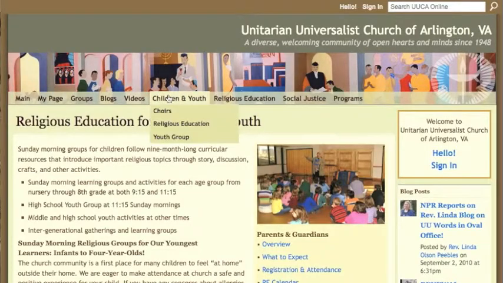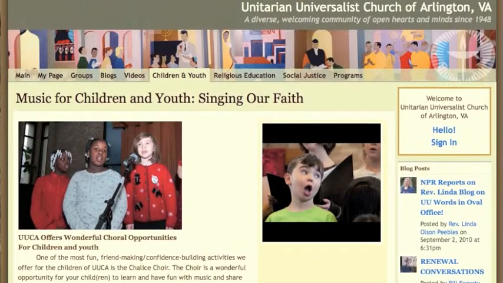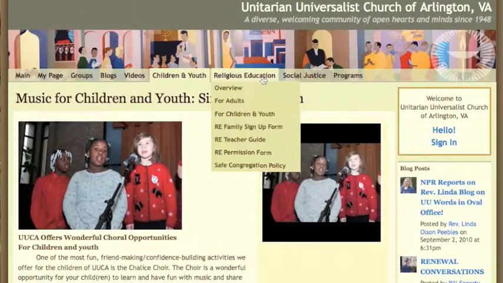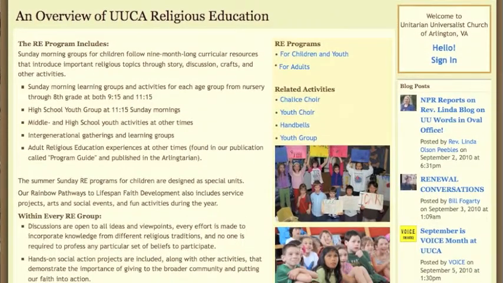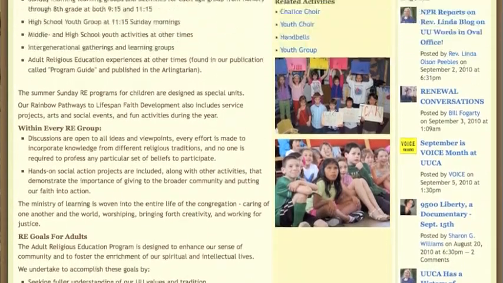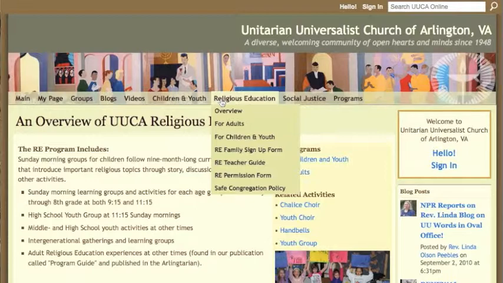We have a terrific music program as well, which includes choirs for our children. There's a page where you can read up on that. And then our religious education offering is quite extensive. Here is the overview page for it, and you can find out more by going to specific areas: for adults, for children and youth, and we were just on that page, sign-up forms and so forth.